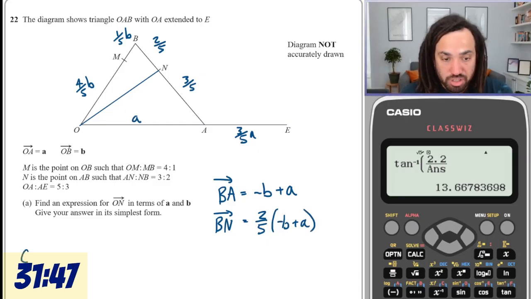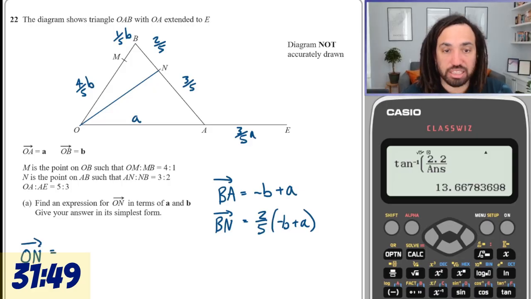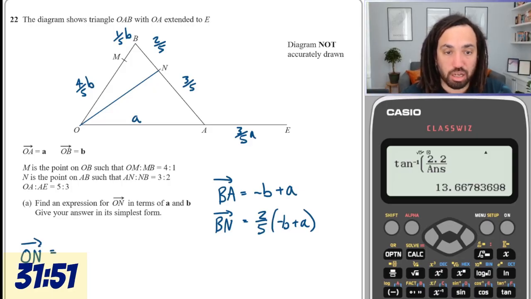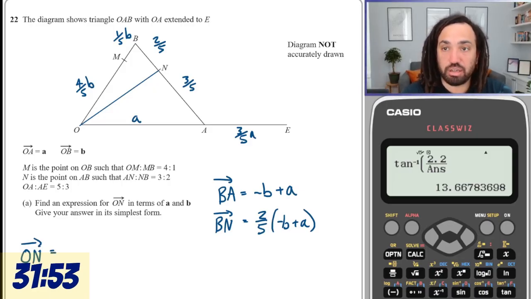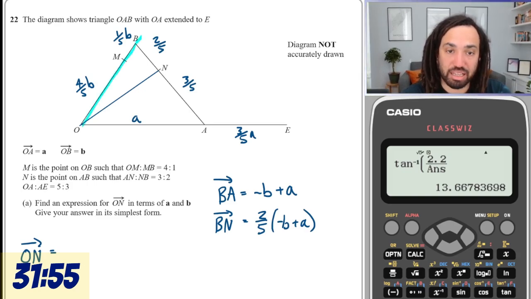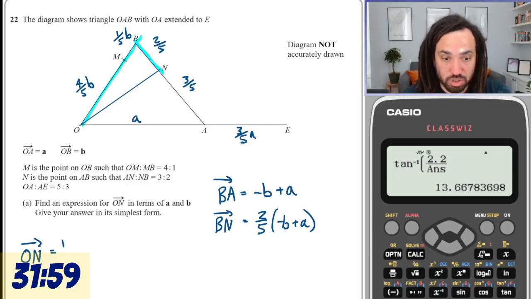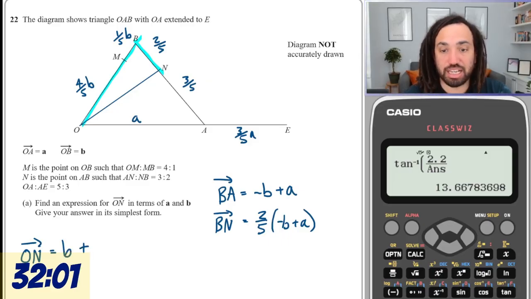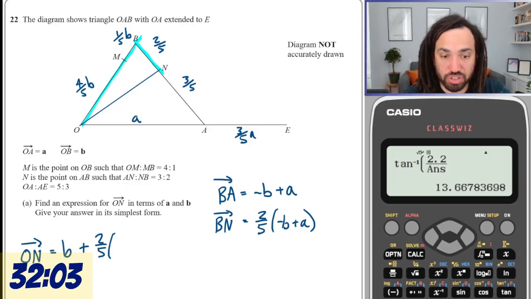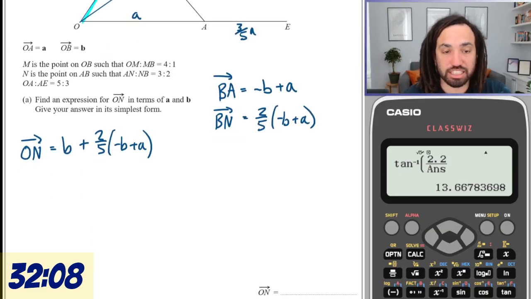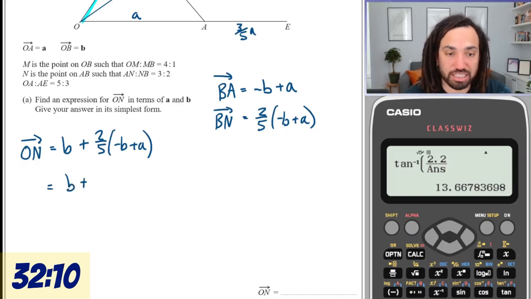So O to N is equal to, we need to go up here and then down here. So going up to B is just 1B, and then we need to add on BN, which is 2/5 of minus B plus A. It has to be in its simplest form, so we need to expand this out.